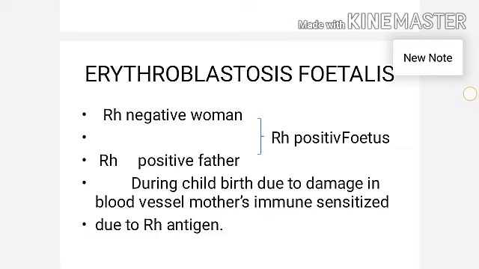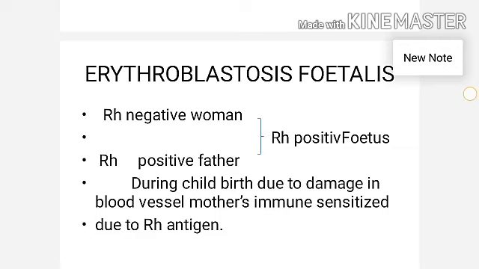When the mother gets sensitized, she produces anti-D antibodies at the time of delivery. Nothing will happen to the first childbirth. When she undergoes a subsequent pregnancy carrying an RH positive fetus, the fetus is exposed to the antibody produced by the mother against the RH antigen, which crosses the placenta into the fetal blood circulation.